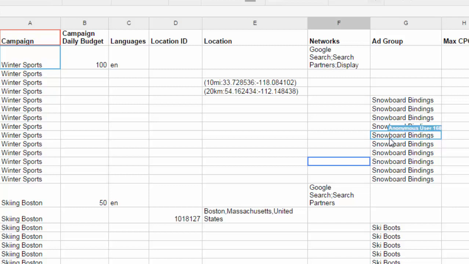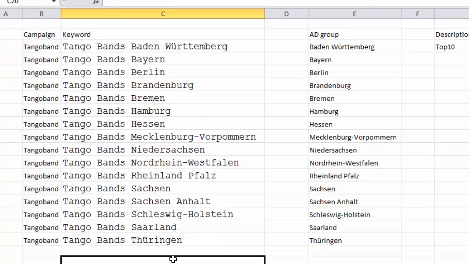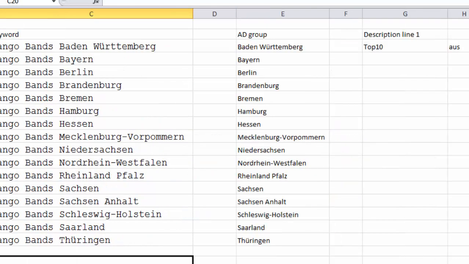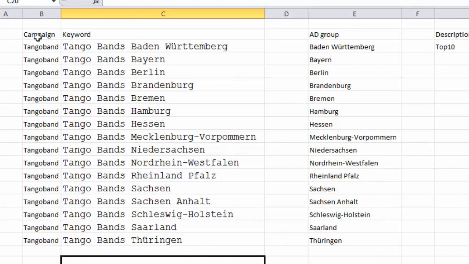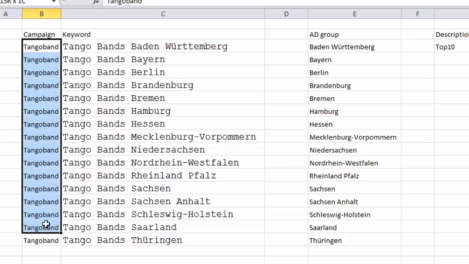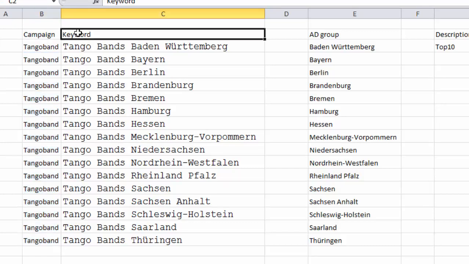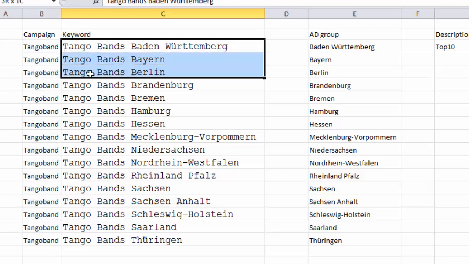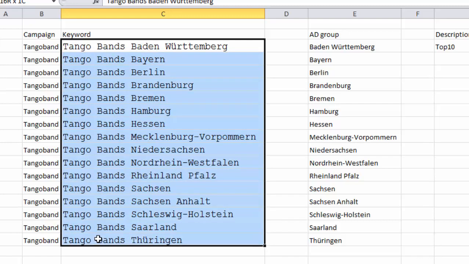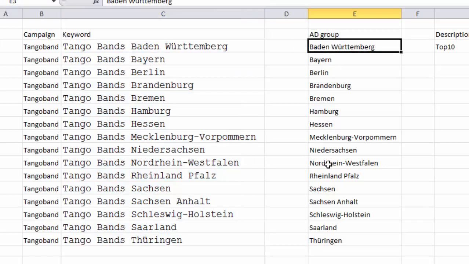So of course you can do this structure, but I believe that this structure might be a little bit easier to overview and easier to work with. Let me explain exactly how this works. I want you in the top to write campaign, and then you write one top 10 category in all of them. Then you make one called keyword. You write that keyword, the long tail keyword we are going after, combined with the Bundesland. Then we make an ad group that has that particular Bundesland.